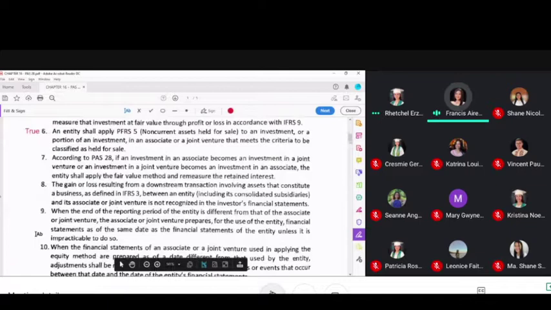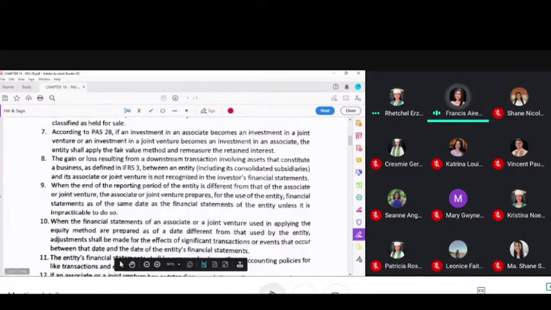Number seven, according to PAS 28, if an investment in an associate becomes an investment in a joint venture, or an investment in a joint venture becomes an investment in an associate, the entity shall apply the fair value method and remeasure the retained interest. Our answer, sir, is false because an entity is supposed to continue to apply the equity method and does not remeasure the retained interest.